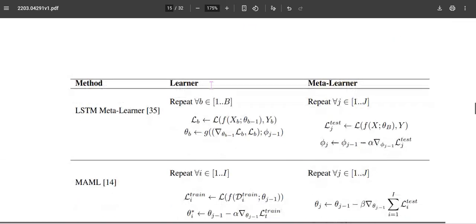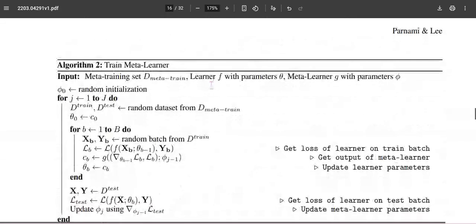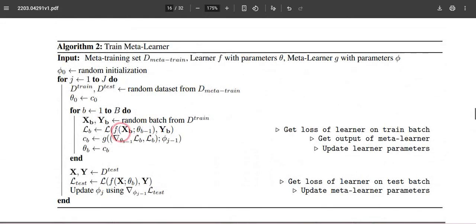to compute the classification, to solve the classification task. This is what is primarily given in this algorithm 2, with the outer loop and the inner loop. The inner loop will be primarily focused upon the theta, which is computed from the g. The outer loop will be primarily focused upon how to update the phi parameter using the loss function, which is computed from the inner loop.